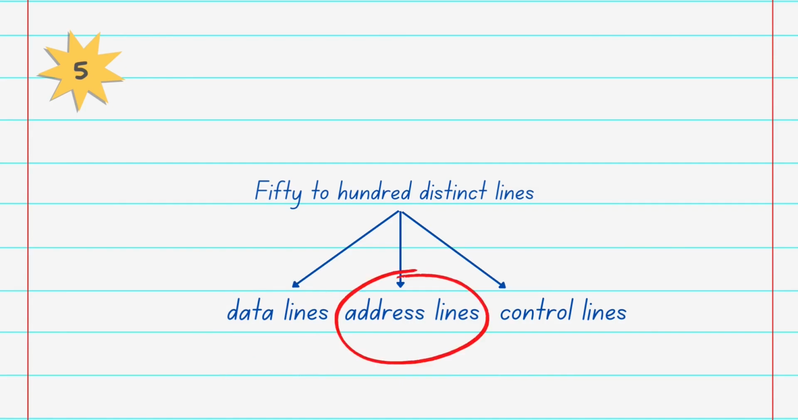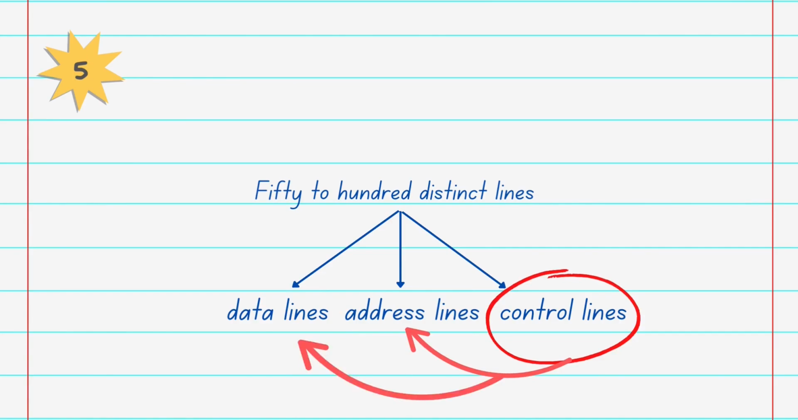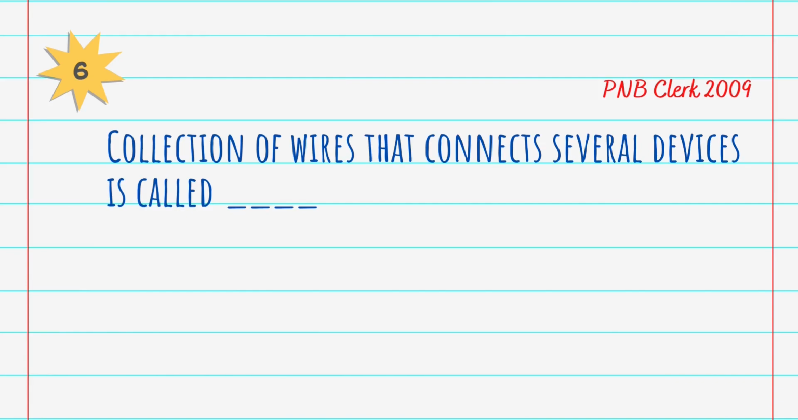The address lines of the bus determine the source or destination of the data present on the data bus. The number of address lines in the address bus determines its width. The width of this address bus determines the memory capacity of that system, and the control signals placed on the control lines control the use and access to the address and data lines of the bus. Based on this, the next question, asked in PNB Clerk: which is the collection of wires that connect several devices? Again our answer is bus. The collection of wires that connect several devices is called the bus.